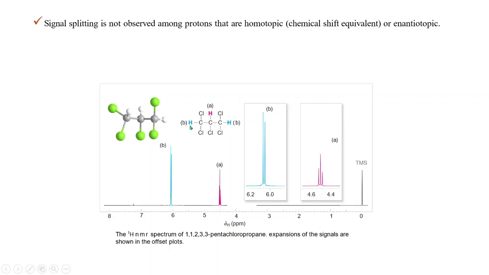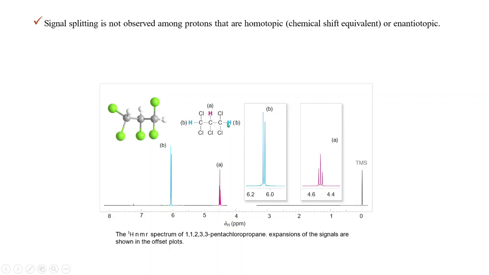If you think like that, this proton will be coupled with this, so this will give a doublet. This proton will be coupled with this, so this will also give a doublet. Then this proton will be coupled with this, and this also this. So nothing like that. Actually we see these two protons coupled with this, and this single proton coupled with these two.